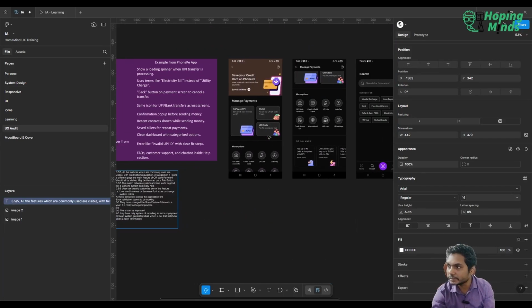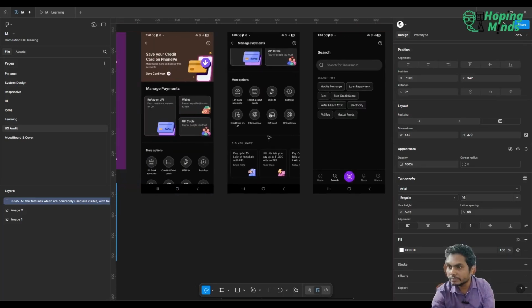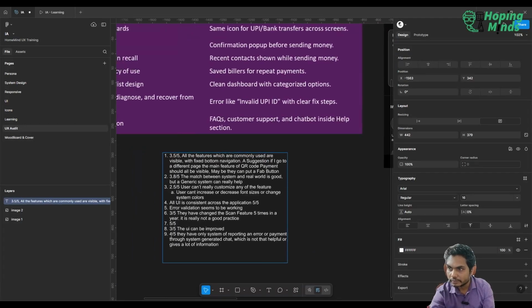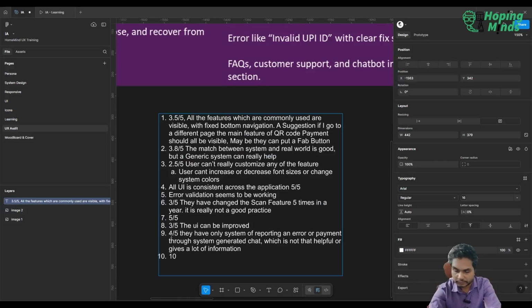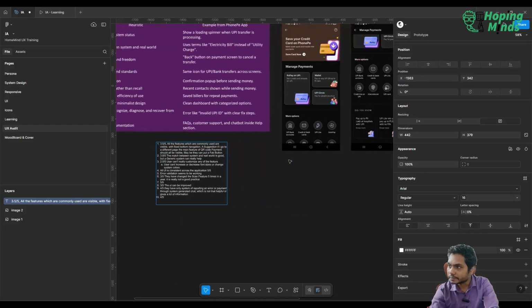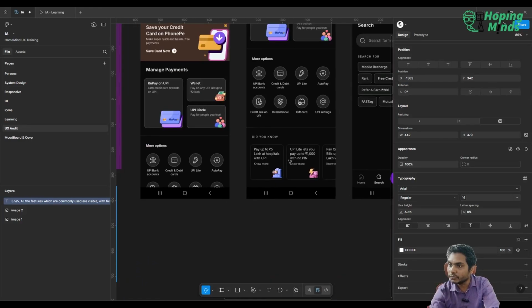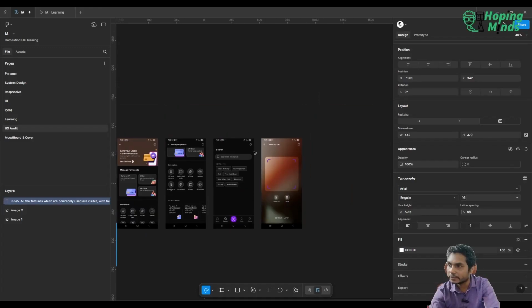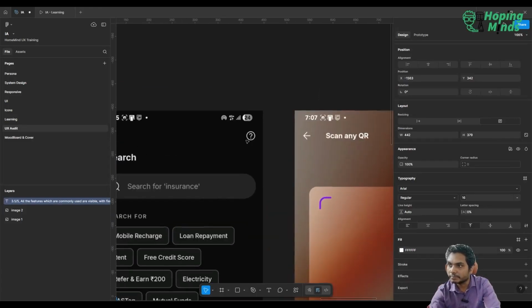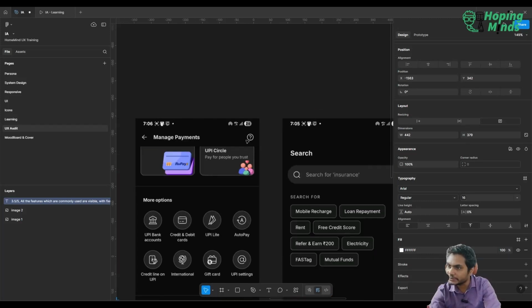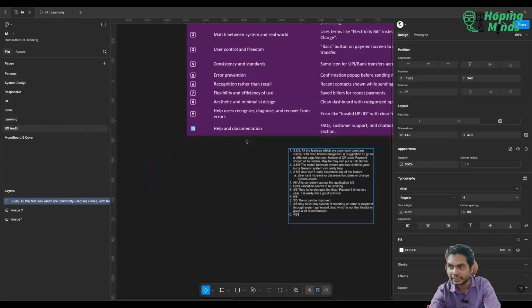Help and documentation, that really works. So let's go ahead and see 10. Let's give 4 out of 5. So if you go here, you always have this button prominent, and whenever you need, on all the pages, this is there.